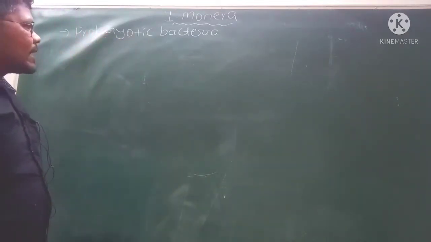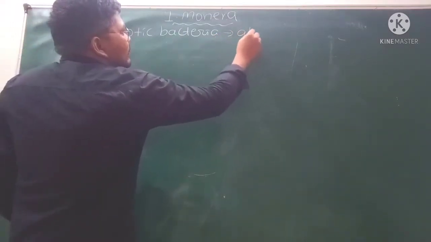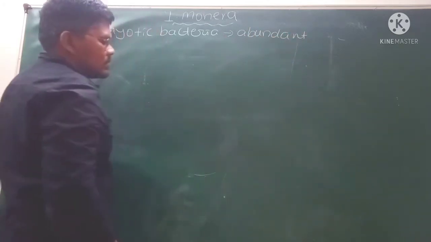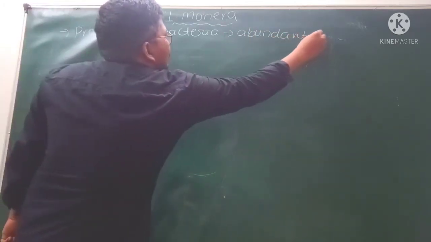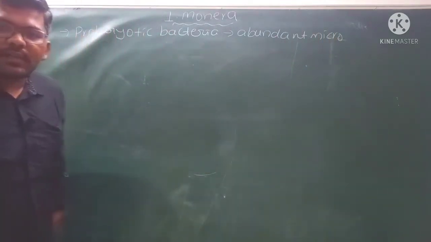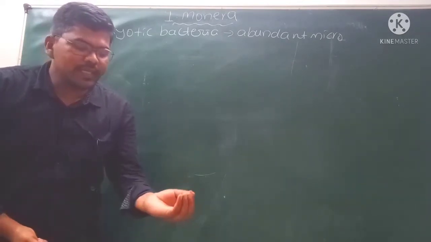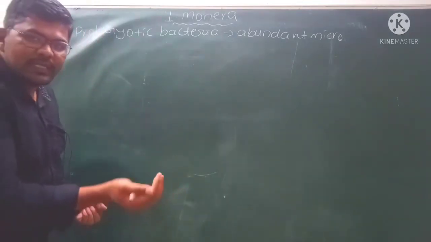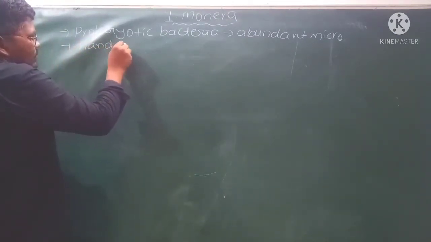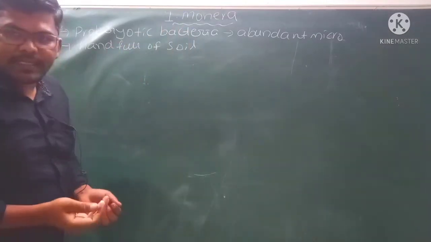See, prokaryotic bacteria are the abundant microorganisms. If you take a handful of soil, it also contains thousands of bacteria.